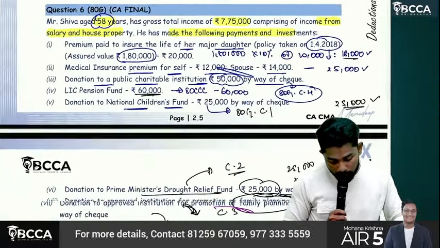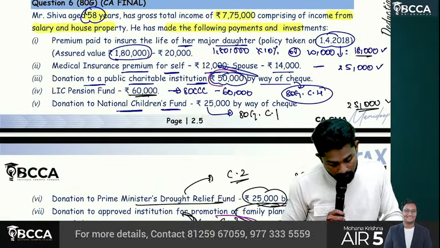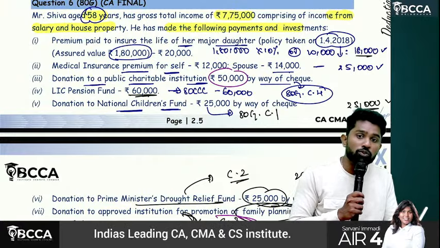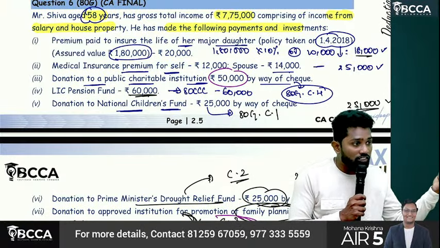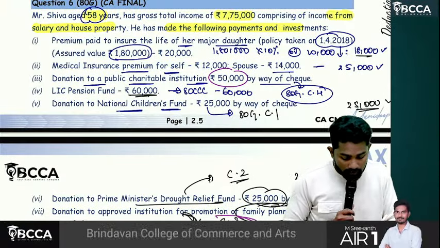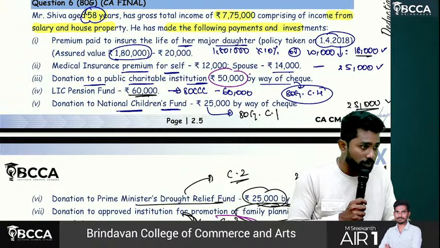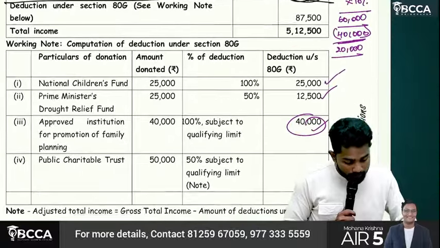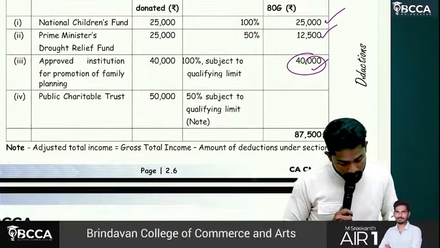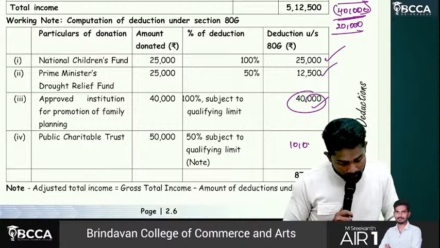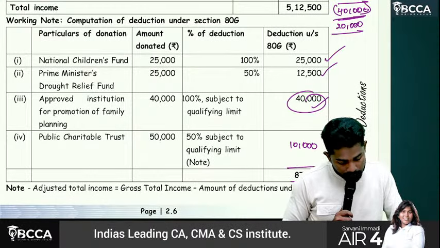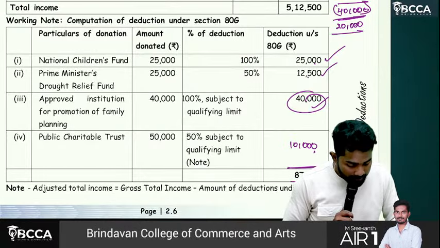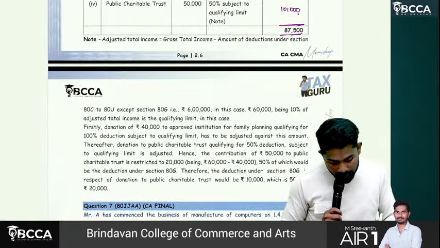What is the amount contributed to the charitable trust? 50,000. So what we should do? This 50,000 into 50%, and the balance in qualifying limit also into 50%. This is 25,000, that is 10,000. So what is the category 4 limit available, sir? 10,000. So here it would be only 10,000. If you add 77,500 plus 10,000, it is 87,500.